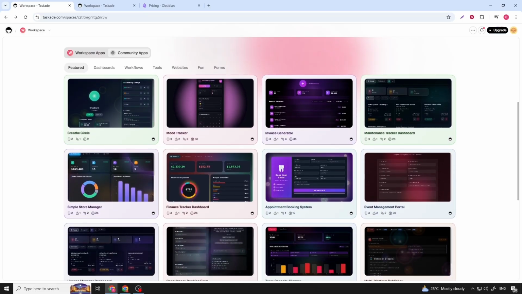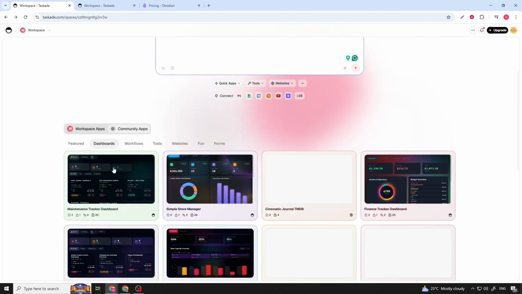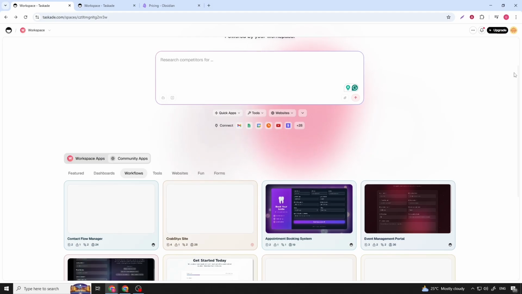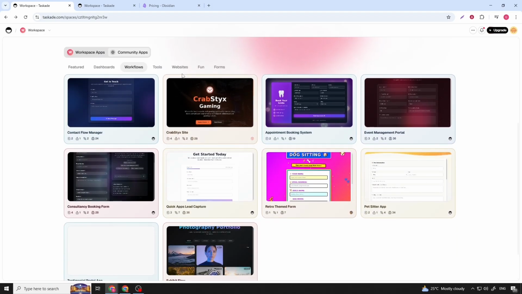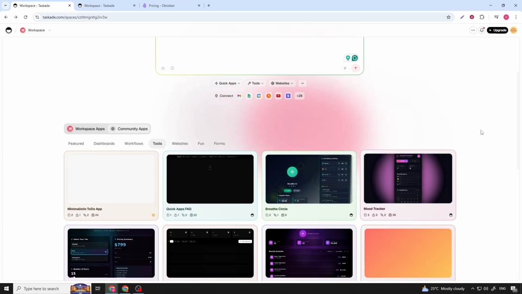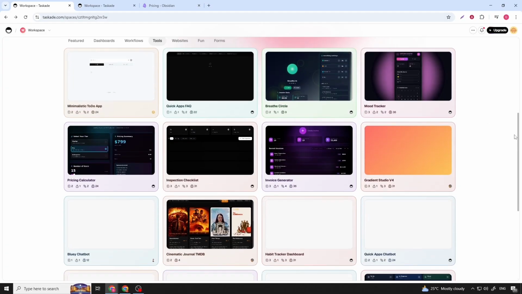Tasks can be assigned to teammates, deadlines added, priorities set, and progress tracked live. Everything updates in real time, which makes Taskade especially effective for remote teams that need transparency without constant meetings.